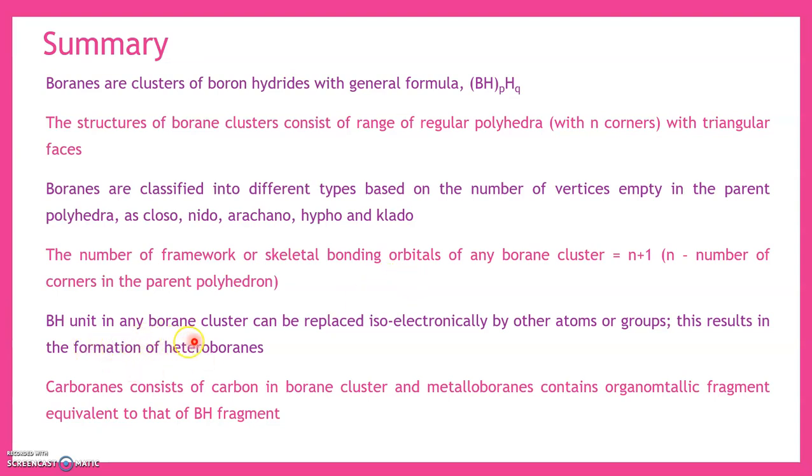A BH unit in any borane cluster can be replaced isoelectronically by other atoms or groups. This results in the formation of heteroboranes. Carboranes consist of carbon in the borane cluster, and metalloboranes contain an organometallic fragment equivalent to that of the BH fragment in the borane cluster.